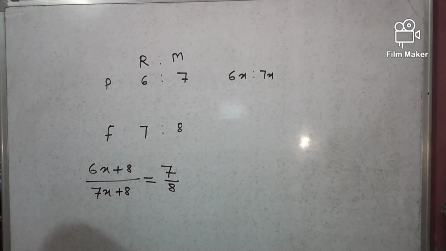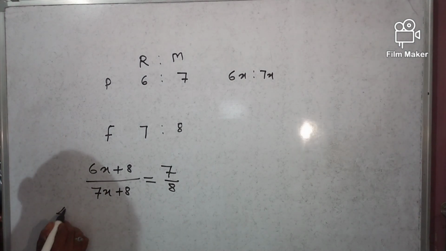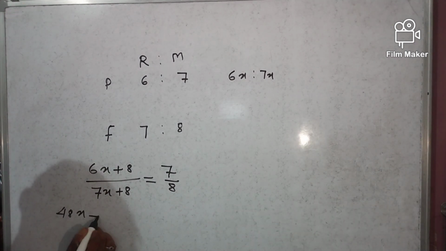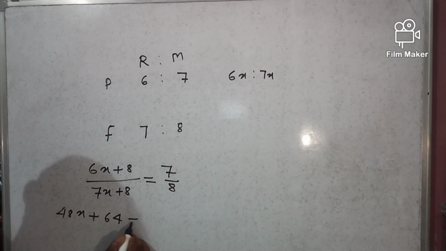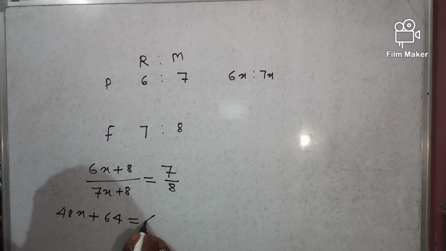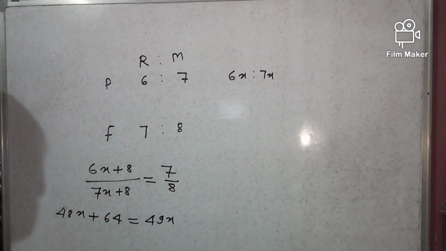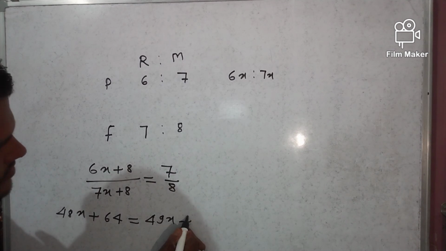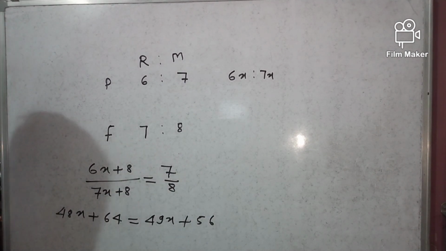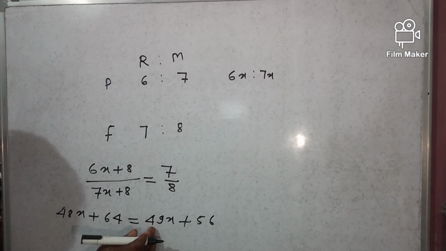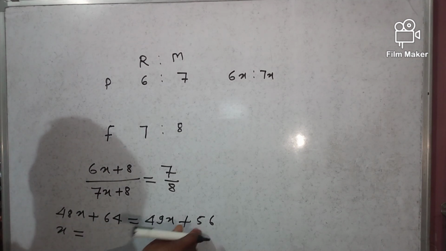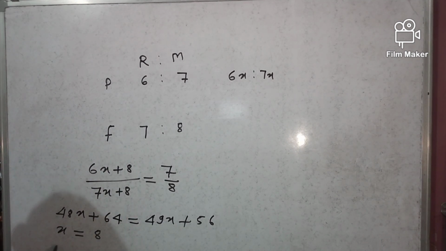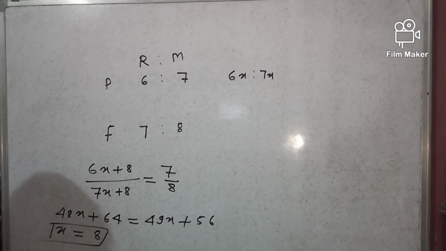becomes 7:8, right? So 8 sixes are 48, so 48x plus 8 eights are 64 is equal to 7 sevens are 49x plus 7 eights are 56. So 49x minus 48x is equal to x, and 64 minus 56 is equal to 8, right? So x is equal to 8.